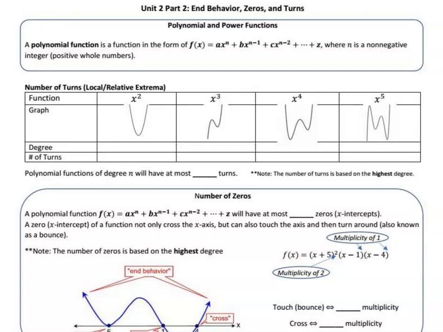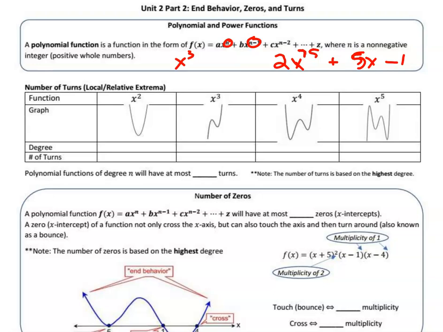If all of these are whole number powers, that is a polynomial, and they're non-negative also. Whole number and non-negative integers, so positive whole numbers is the way to think of that. So anything like x to the third, or 2x to the 75th power, plus 5x minus 1, all the way down. Those are all polynomial functions, and they'll always be continuous, which is good to know for future math classes.